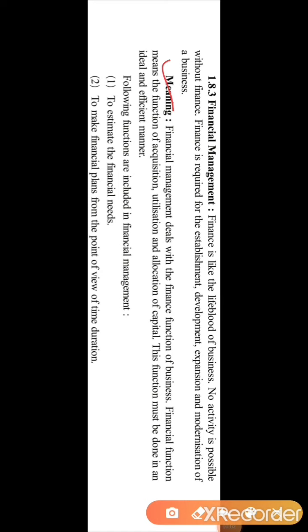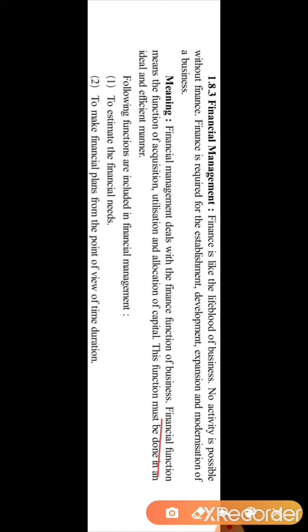We'll start with the beginning part. Financial management deals with the finance function of business. All the activities related with finance are done by the financial manager. Financial function means the function of acquisition. Acquisition means gathering, collection of finance. There are different modes by which the company can collect money from the market: one is the shareholder, second the debenture holder, and the form of loan. It is the responsibility of the financial manager to decide from where to collect the fund, and then how to utilize the fund.